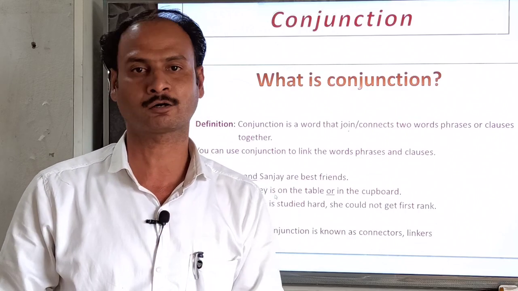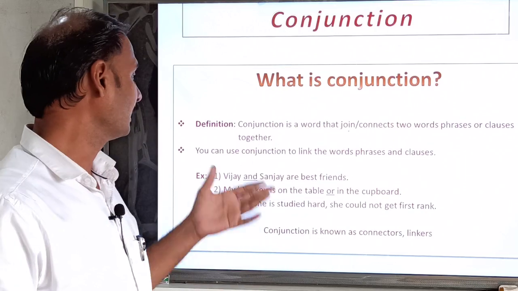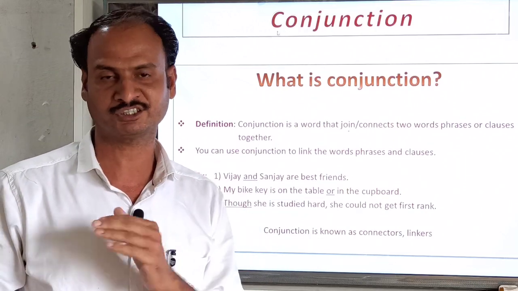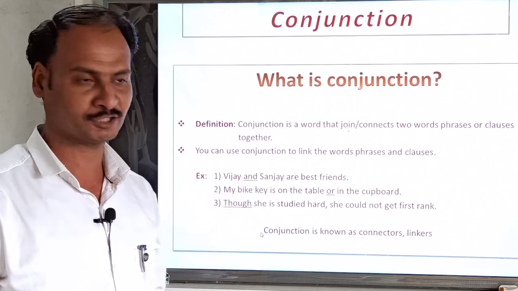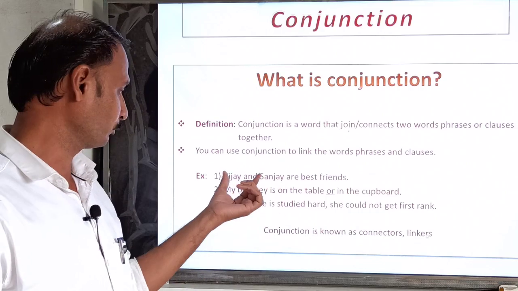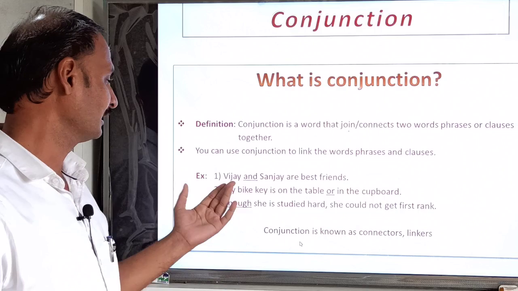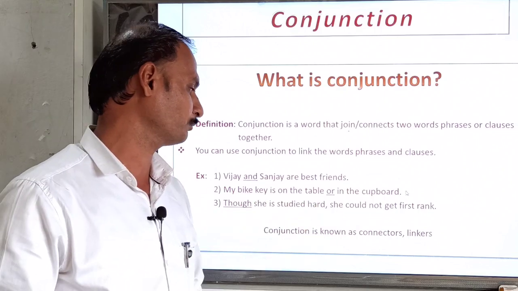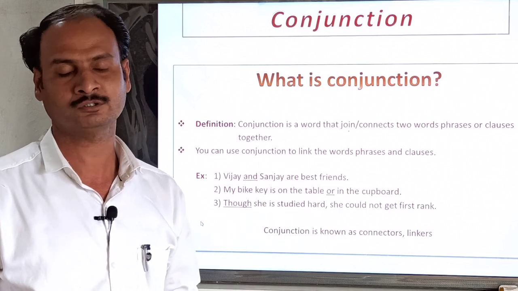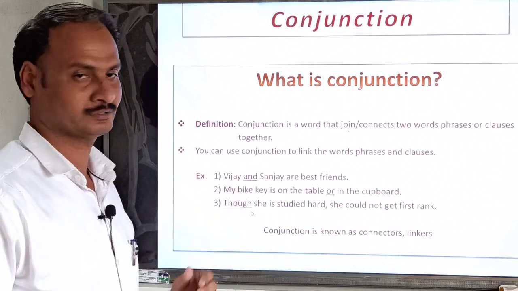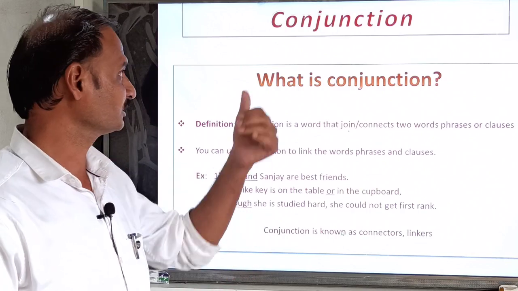It depends on the meaning of the sentence. So this is all about the definition. In this slide we have learned about the definition. A conjunction is a word which connects two words, two clauses as well as two phrases. We have seen the examples. Vijay and Sanjay: in this sentence both are nouns connected with 'and', that is why we can say it is a conjunction. Then, my bike key is on the table or in the cupboard: both phrases are connected with 'or', so it is also a connector of the sentence. And 'though' has also joined a sentence, so that is the conjunction of the sentence.